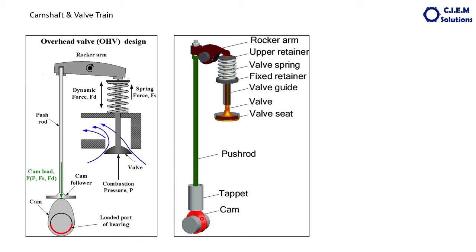Same way here also. This is cam lobe, this is push rod, this is rocker arm, this is a rocker shaft, these are the springs, all these things and all.